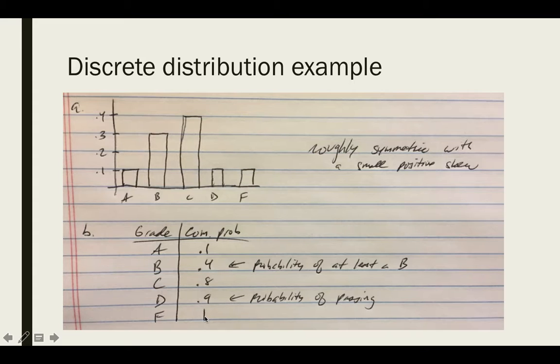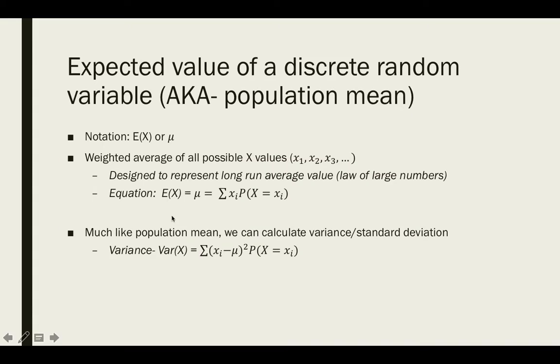When we look at discrete random variables and discrete distributions, the one concept that really continues to come up is expected value. We've been calling it the population mean, and the notation for that does not change. It's still that mu, but we'll also use this E of X value. It's an expected value. What this expected value is doing is considering the weighted average of all possible X values if I were to keep this experiment going an infinite number of times.